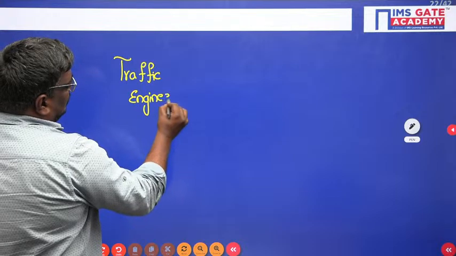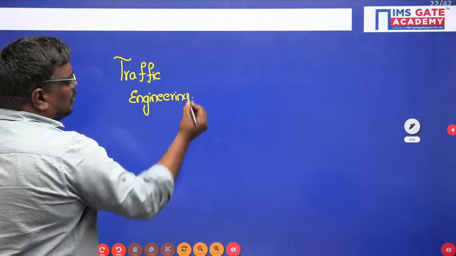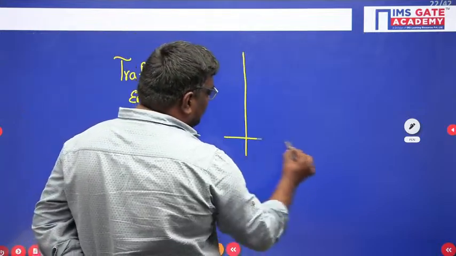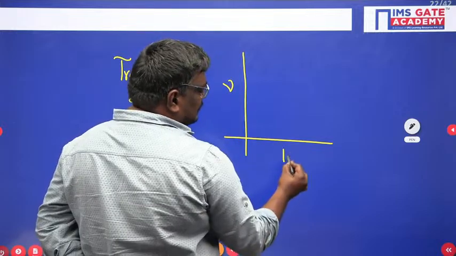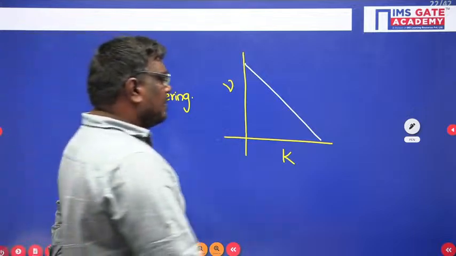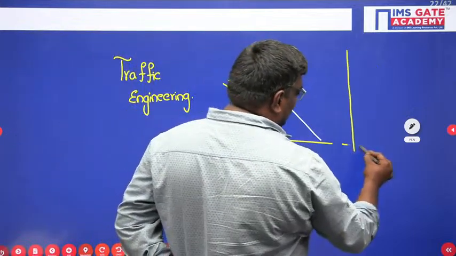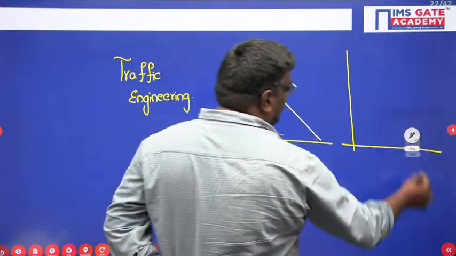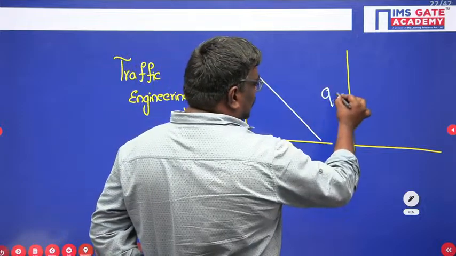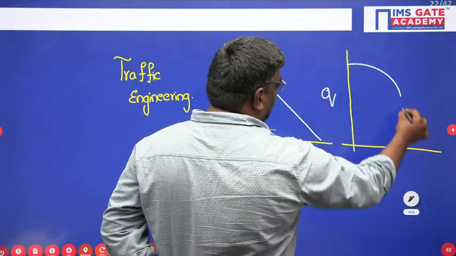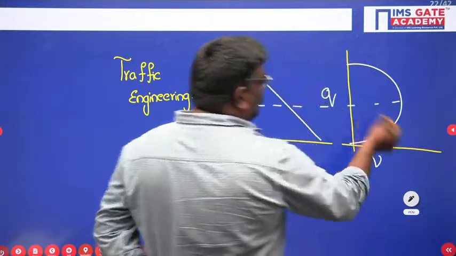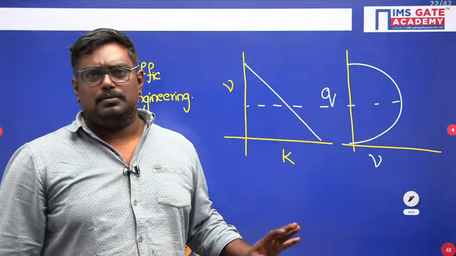Another thing is the Greenshields model. Students, if a graph is drawn between velocity and density, the graph will vary linearly. If we draw the discharge and velocity, it is a parabolic curve.